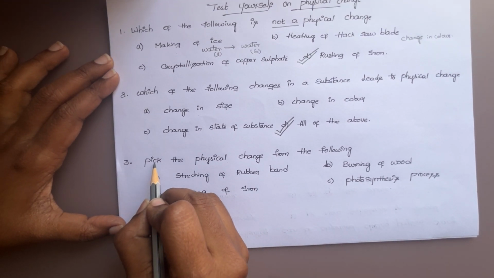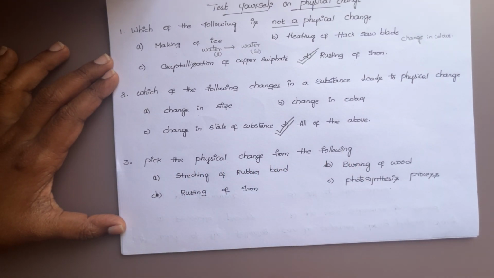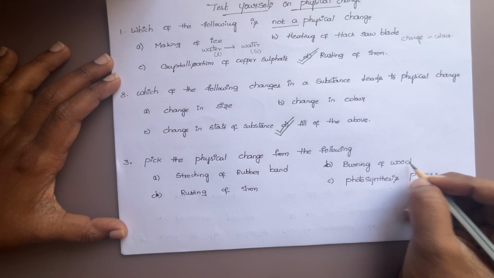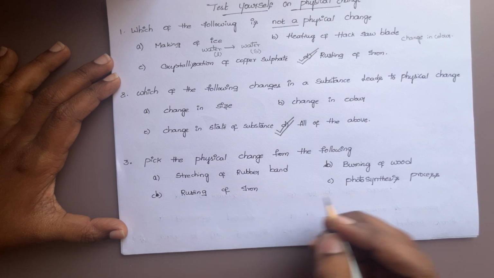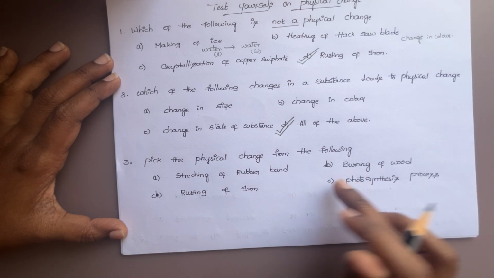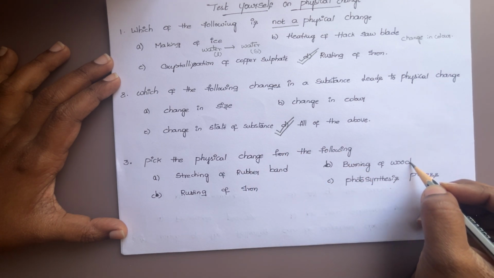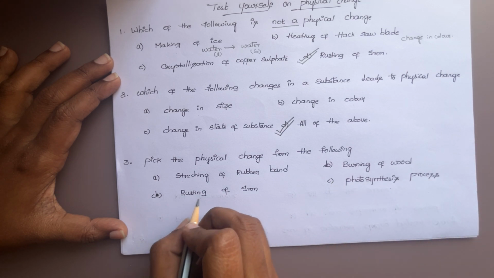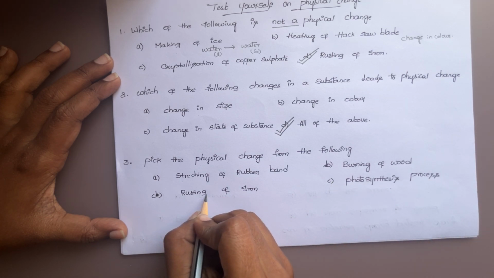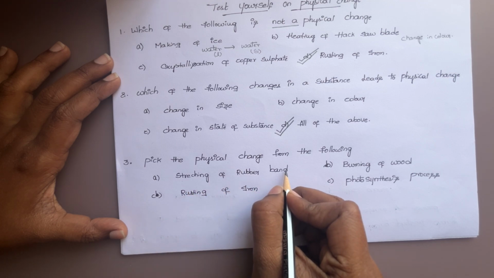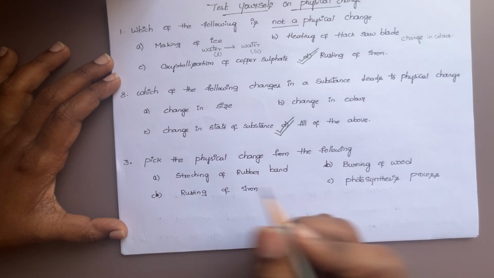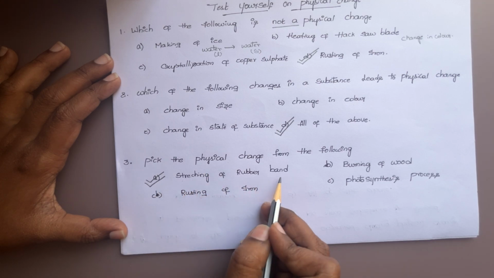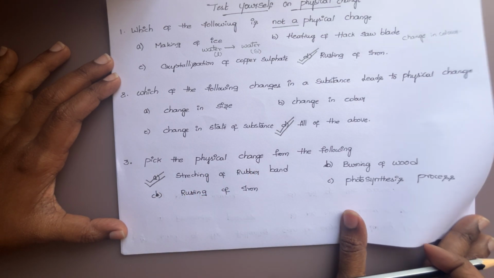Now, pick the physical change from the following: stretching of rubber, burning of wood, rusting of iron, photosynthesis process. Among all these, burning of wood forms new substance, photosynthesis also forms new substance, rusting of iron also forms new substance. Stretching of rubber, in this no new substance is formed. That's why the answer is stretching of rubber band is a physical change.